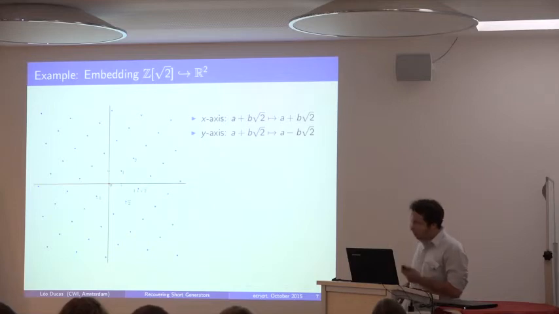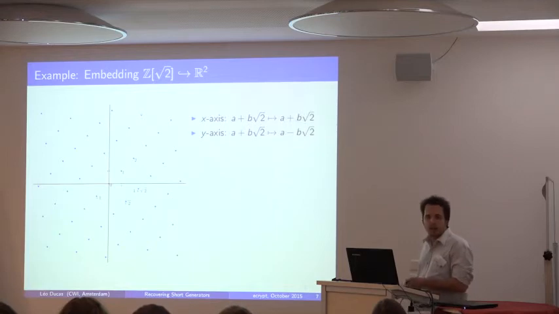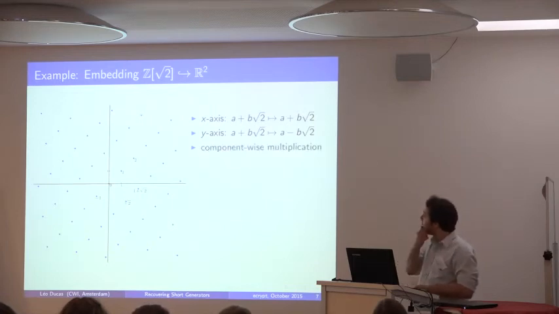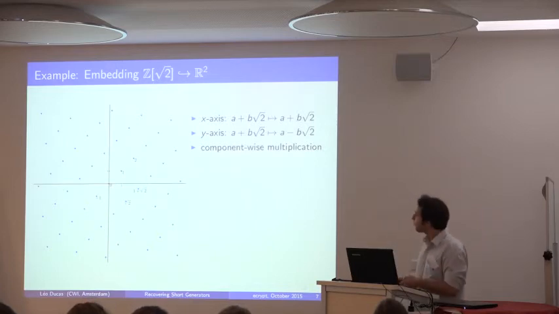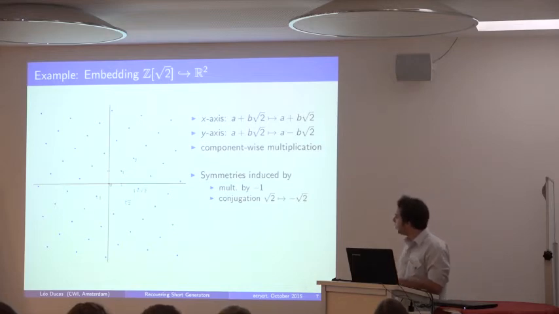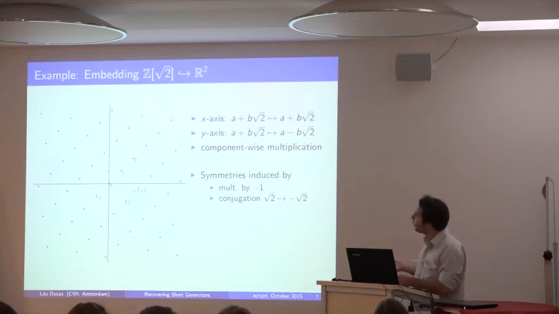Okay, so here we're in the Galois case. So actually, this explains why there is a symmetry. Because this field is Galois, you can send one embedding to the other. So basically it means that you can swap the x and y axes, and you would still get the same thing. Also, because those things are embeddings, we not only have component-wise addition, we also have component-wise multiplication. As I told you, there's a symmetry group induced by the Galois group. The multiplication by -1 is true for all lattices, but the conjugation here gives you another symmetry.